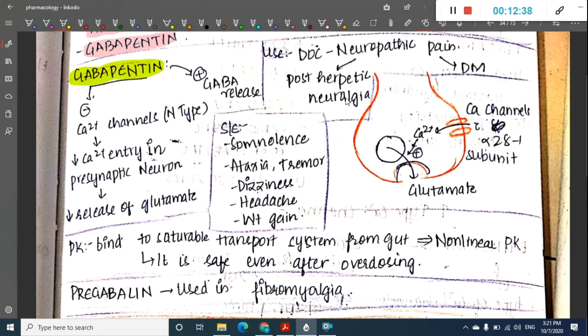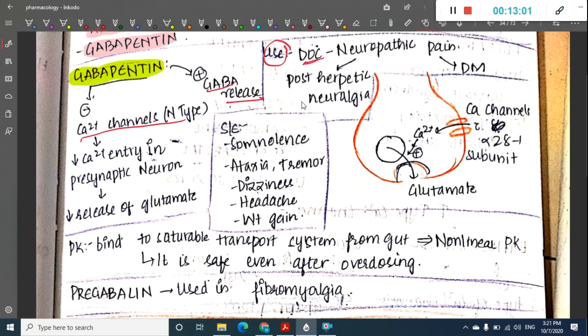Okay, that is the main mechanism of action of gabapentin. It inhibits N type of calcium channels, and it also activates GABA release. Then what are the uses of gabapentin? Gabapentin is mainly used as drug of choice for neuropathic pain. So which type of neuropathic pain? It is used in post-herpetic neuralgia and diabetes mellitus neuropathic pain.